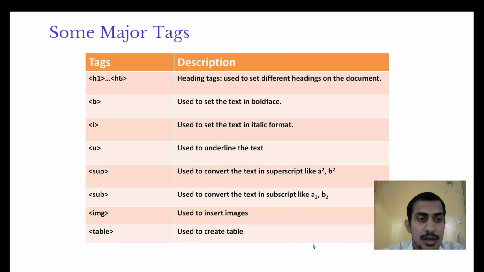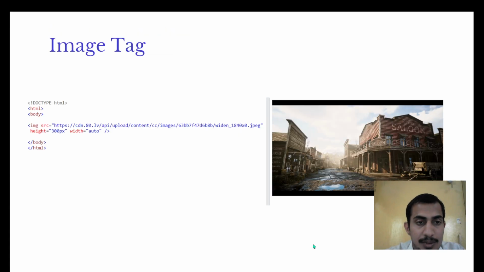Some major tags. H1 to H6 are the header tags, used for different headings in documents. B is boldface, I is italic format, U is underlining, sup is superscript like a squared, b squared. Sub means subscript like a2, b2. Img is to insert an image, table is to create a table.